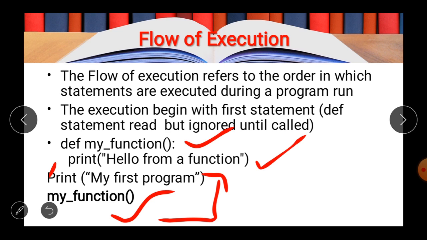So the flow of the execution means that you should know that any function will not execute until it is called. When a function is called, then only it will execute. Otherwise the execution of the program will start from the main function or the first line of the program.